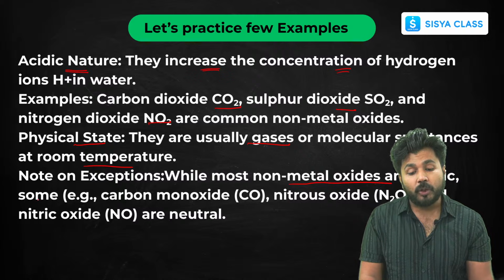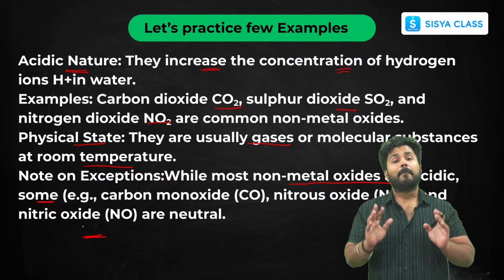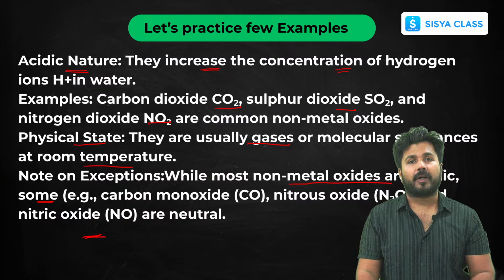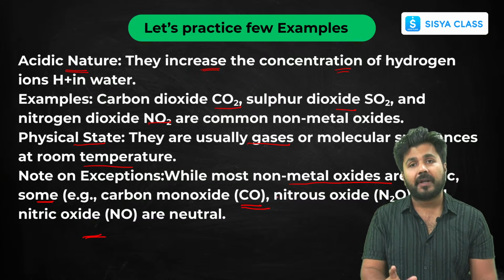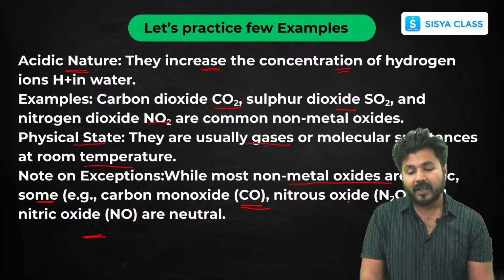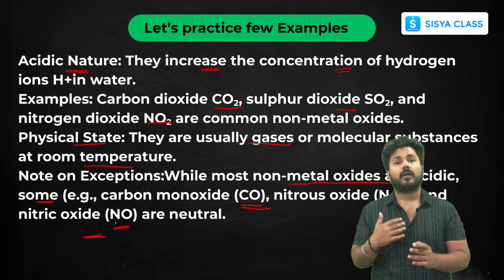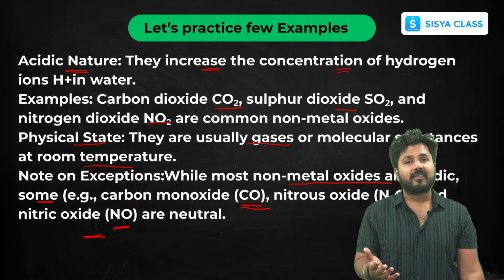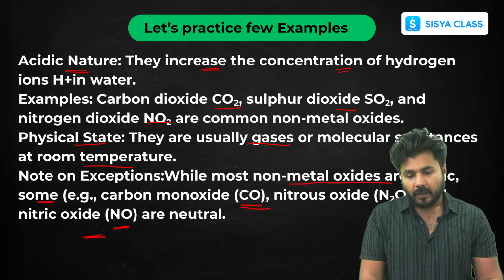Mostly non-metal oxides are acidic, but some of them are neutral also. So this is an exception for non-metal oxides. Metal oxides are mostly basic, but non-metal oxides can also be neutral. Which are those? Carbon monoxide, a very poisonous gas, nitrous oxide and nitric oxide. Mostly these gases are produced in factories. These are the byproducts of reactions that take place in industries.